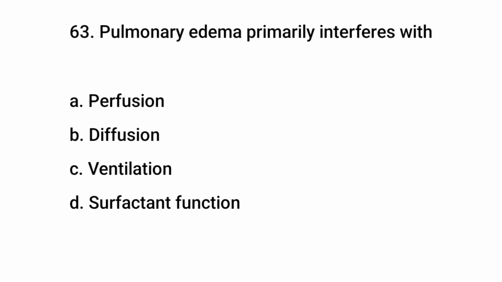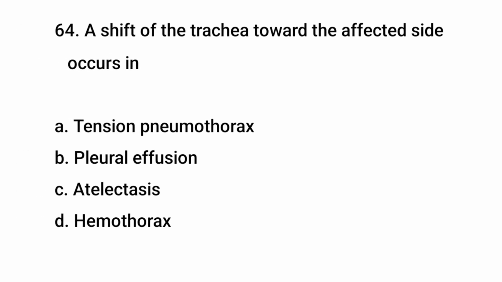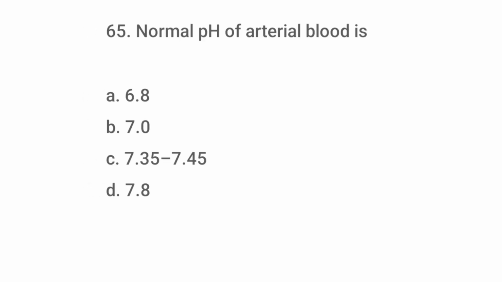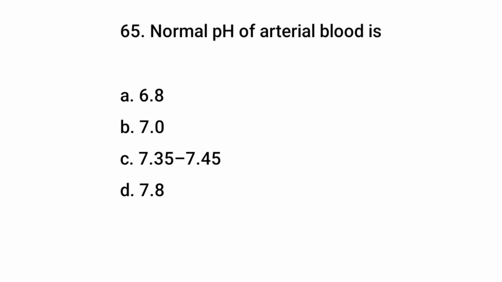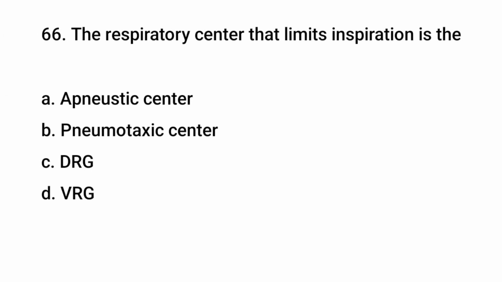Elastic fibers. Question number 63. Pulmonary edema primarily interferes with? The right answer is B. Diffusion. Question number 64. A shift of the trachea toward the affected side occurs in? The right answer is C. Atelectasis. Question number 65. Normal pH of arterial blood is? The right answer is C. 7.35 up to 7.45.